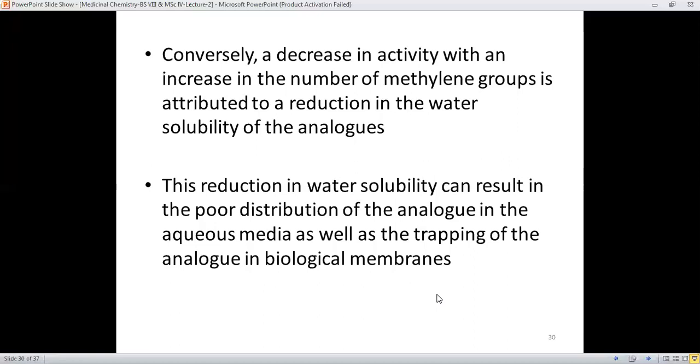But if lipophilicity is high, then the membrane passing ability will rise, and therefore the trapping of the analog in the biological membrane will increase in the case when reduction in water solubility results.